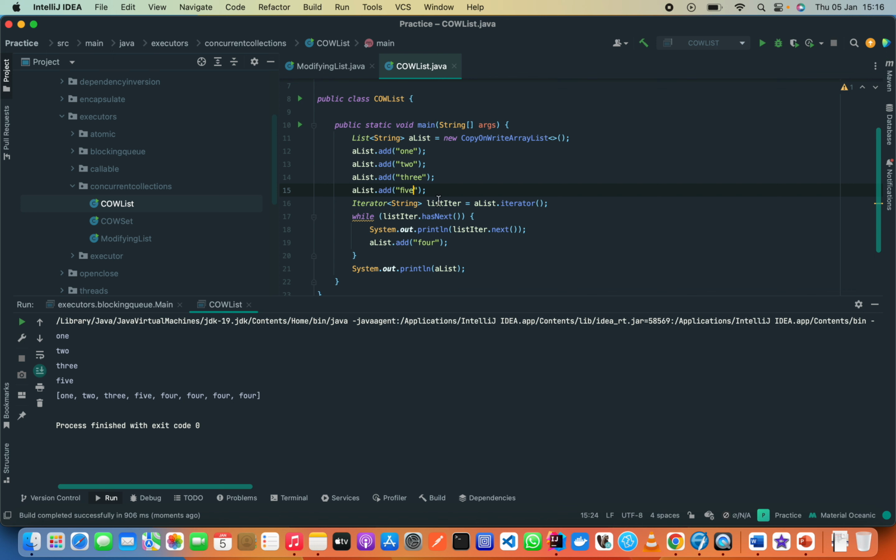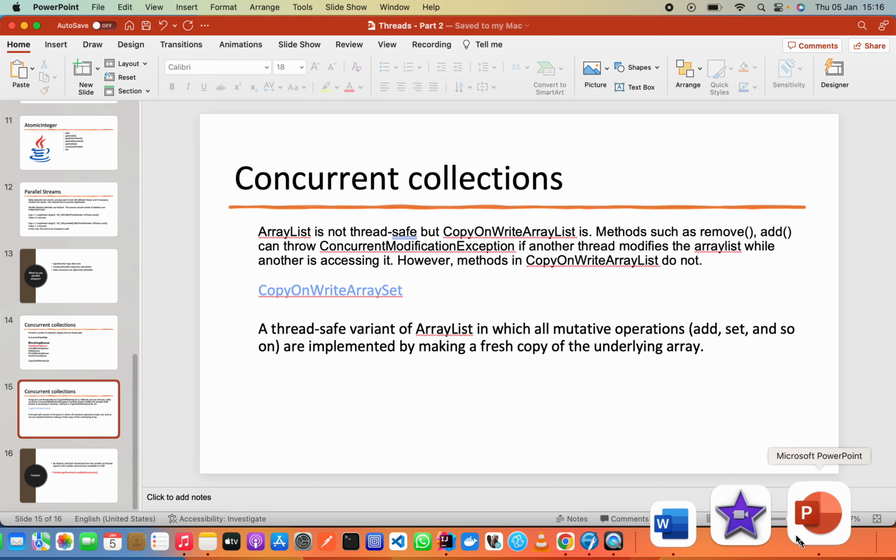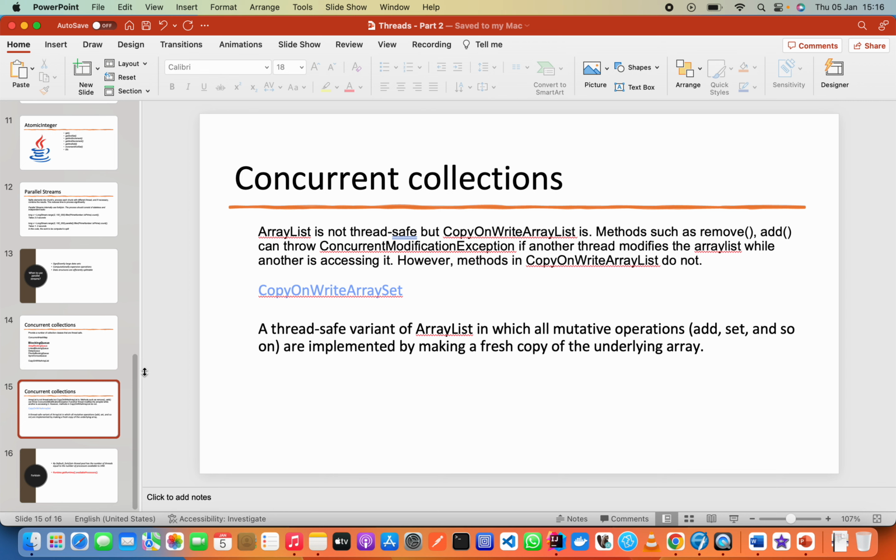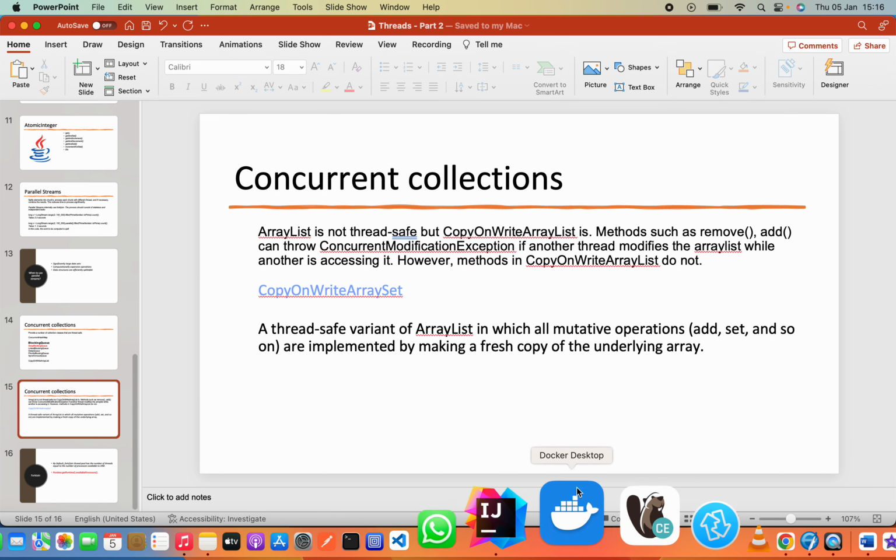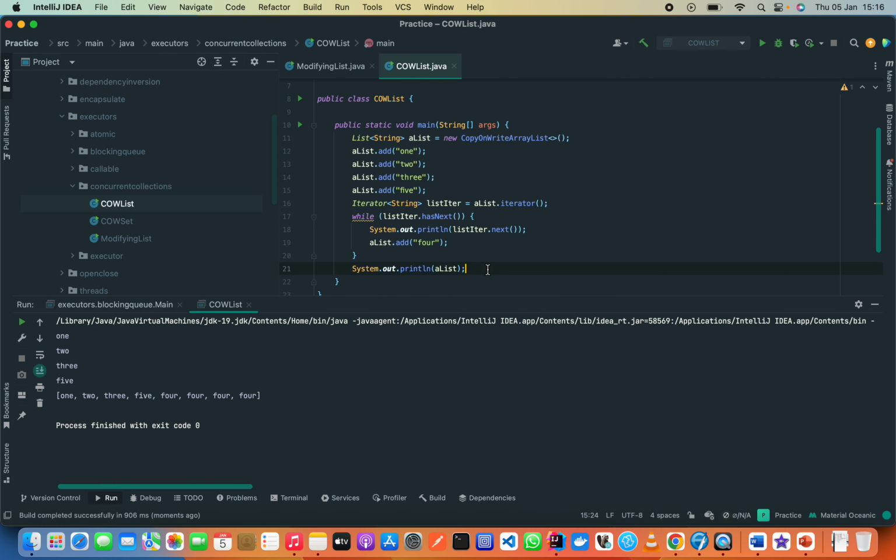Why? Because, as you saw in the slides, the mutative operations are implemented by making a fresh copy of the underlying array. So a new copy gets created. Let's see that in practice.